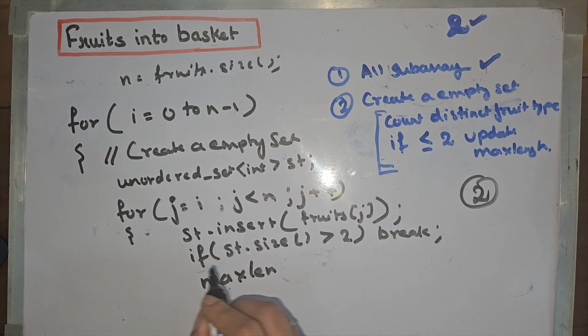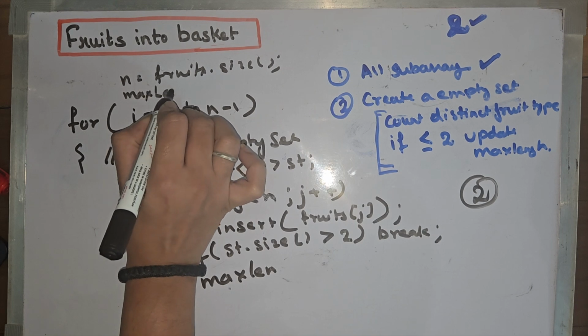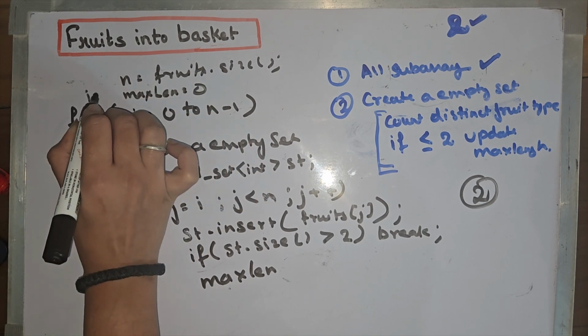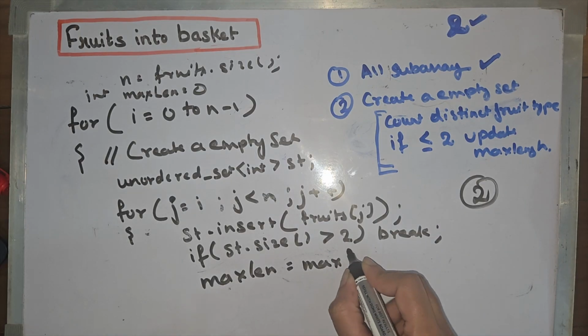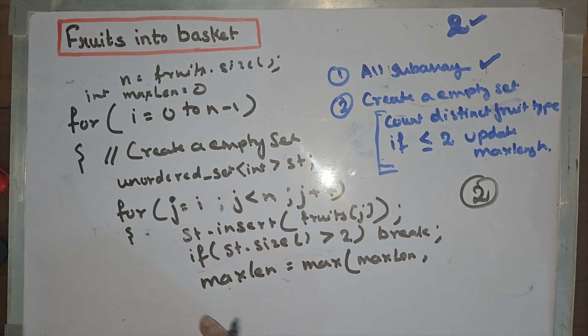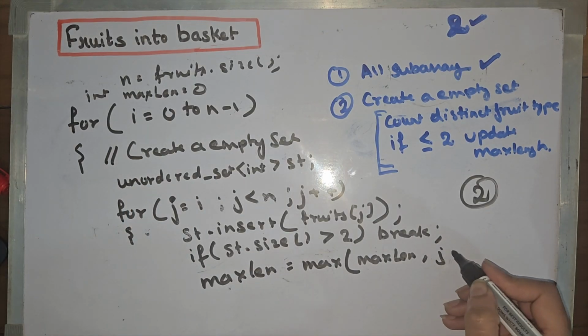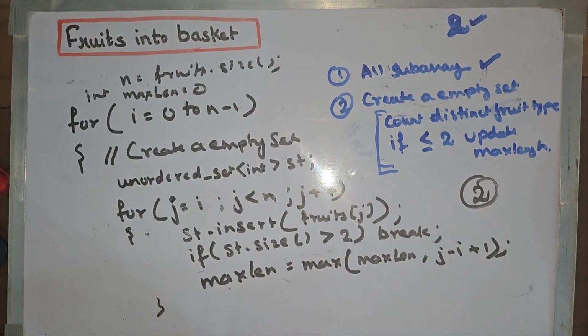So the max length will be initially 0. We have, let's say, max length equals 0, and what we will do is max length equals the maximum of max length and the length of the current subarray, which is j minus i plus 1. At last we will return max length.